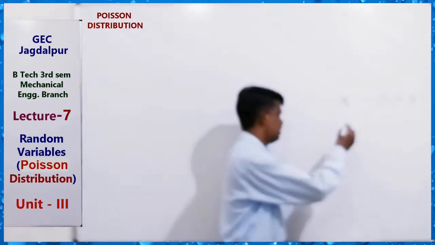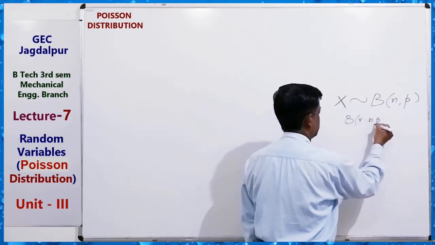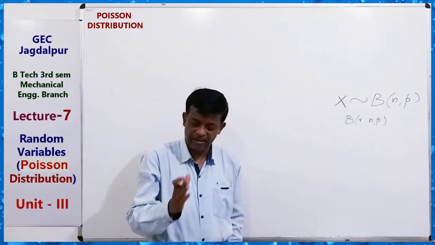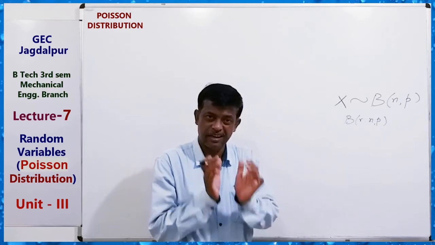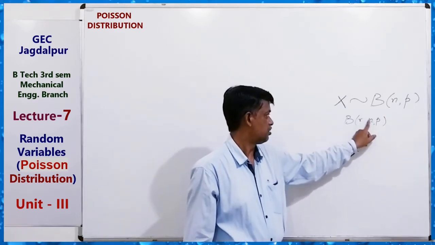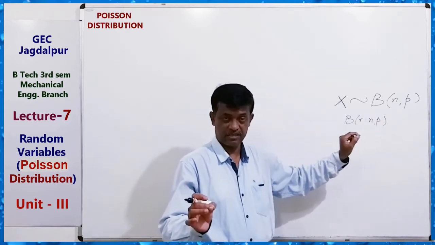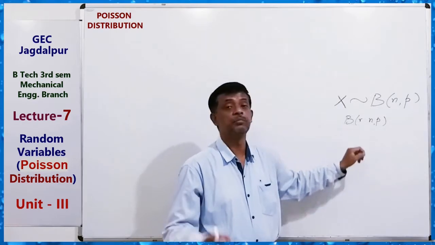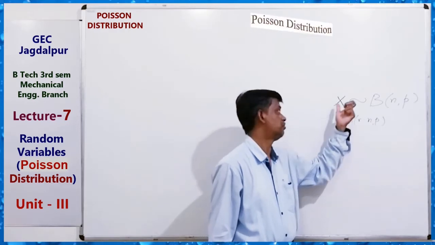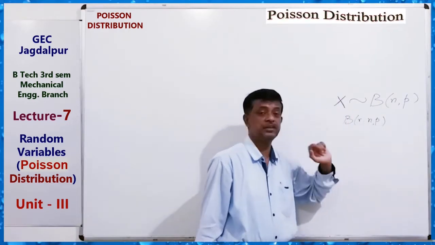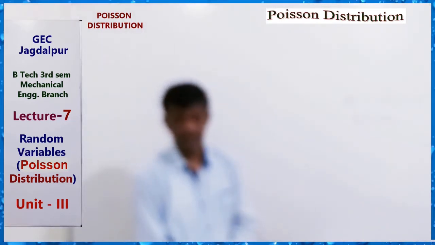We also write it as b(r; n, p): in a set of n trials, n is the number of trials, p the probability of success, and r the number of successes. X is binomially distributed, denoted like this.